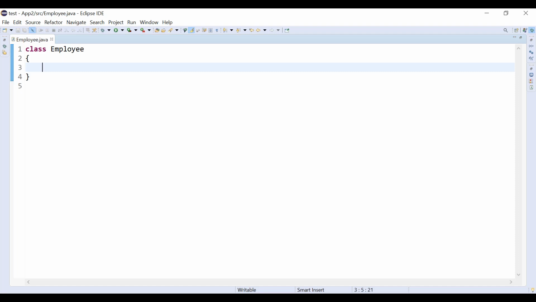We are going to see employee ID. I am defining one ID attribute. Without the static keyword, I can say all are instance variables. Below are instance variables or non-static variables.